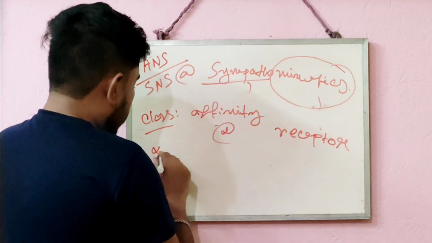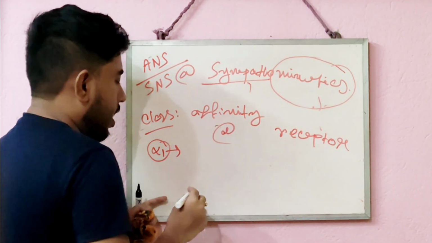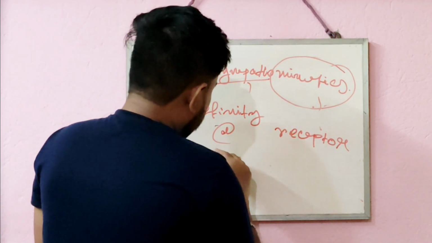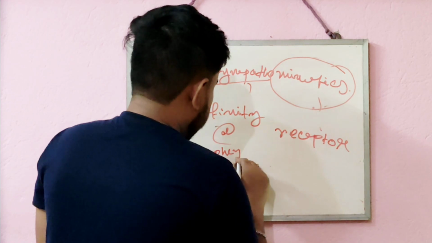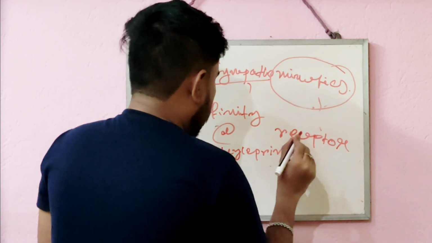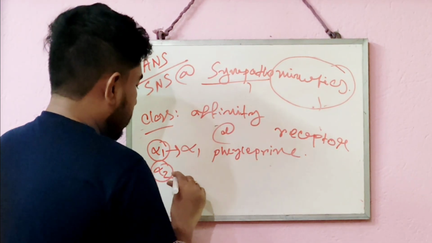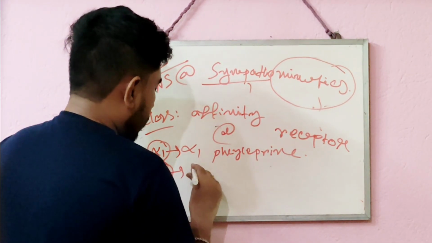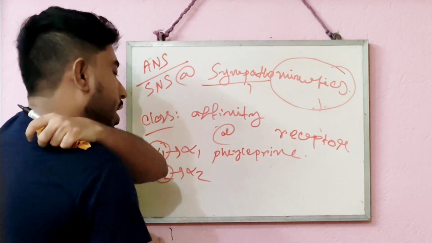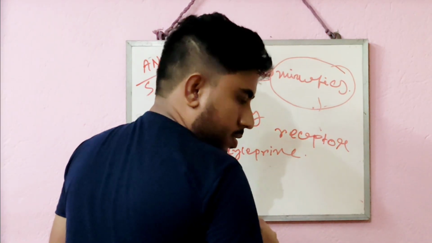First one is alpha 1 specific. These sympathomimetic drugs show their action by binding with the alpha 1 adrenergic receptor. An example is phenylephrine. The second classification is alpha 2 selective sympathomimetics. By the name only you can understand they show their action by directly binding with alpha 2 adrenergic receptors. An example is methyldopa.